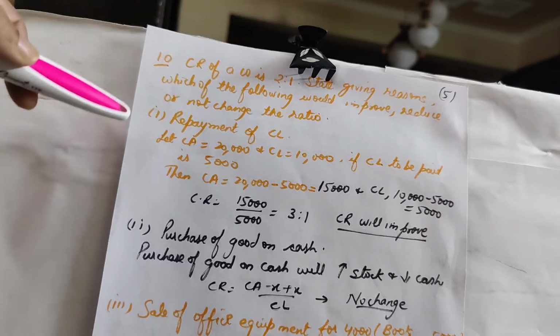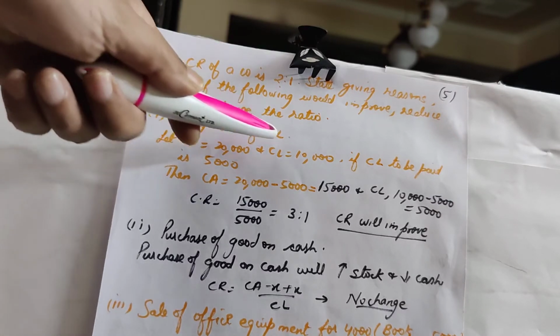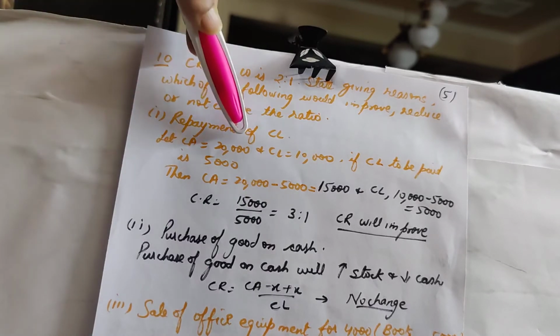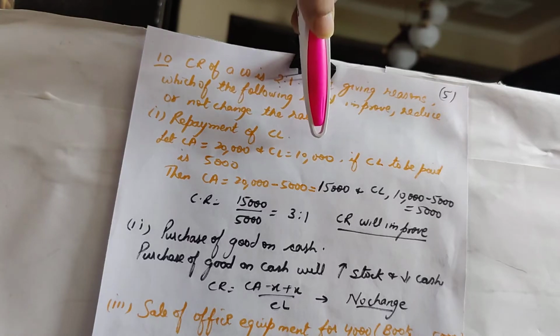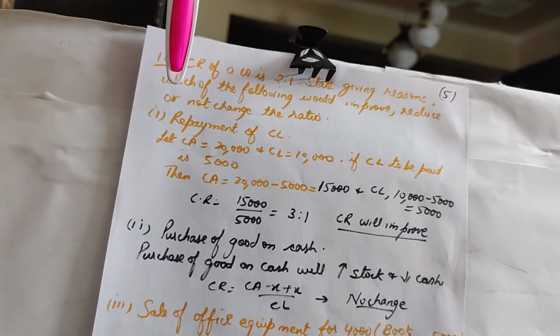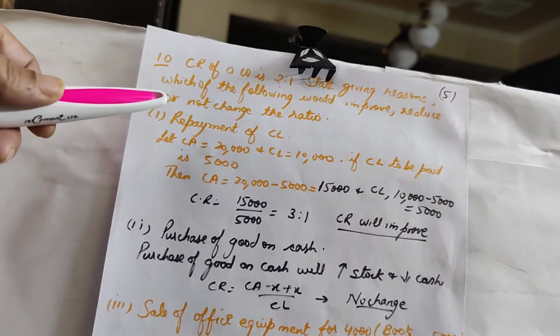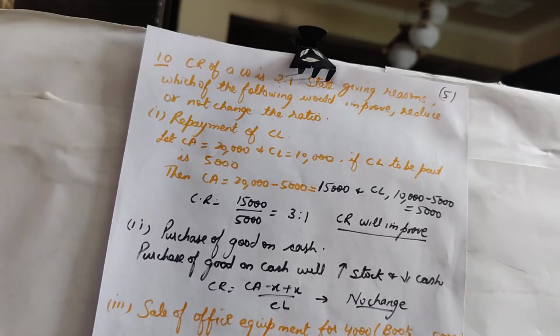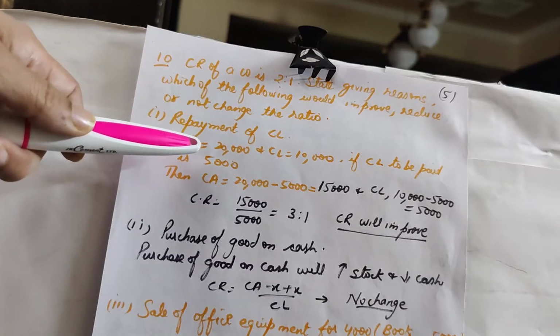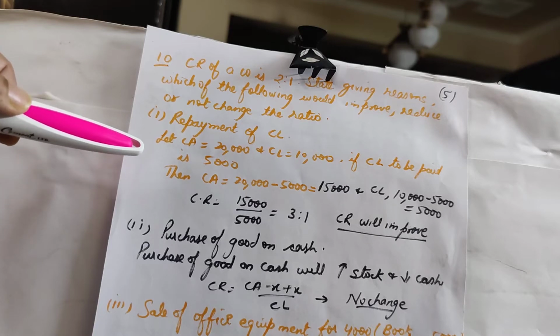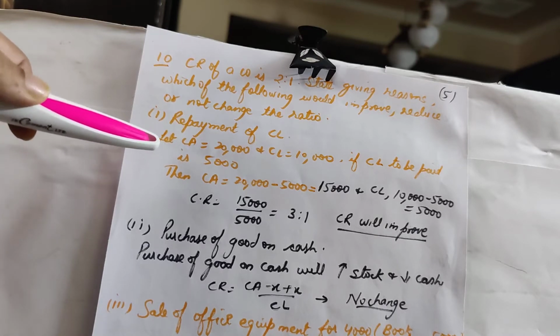Now let's take up case by case. Repayment of current liability, right? Since I told you that I've assumed current assets to be 20,000 and current liabilities to be 10,000, and it has been given that a current liability has been paid, the amount is not given, how much current liability has been paid. So you assume that the current liability paid is, say, rupees 5,000. Now we will see the impact of the payment of current liability worth 5,000 on the current ratio.